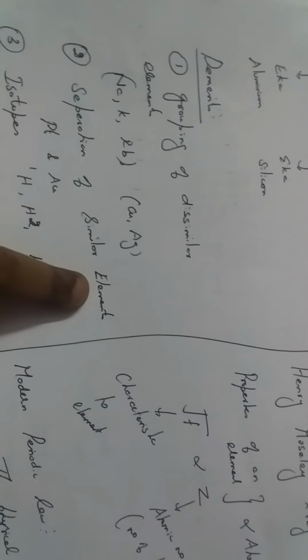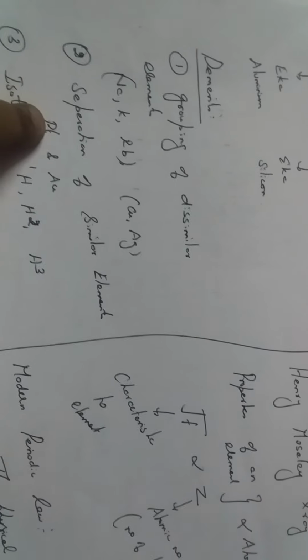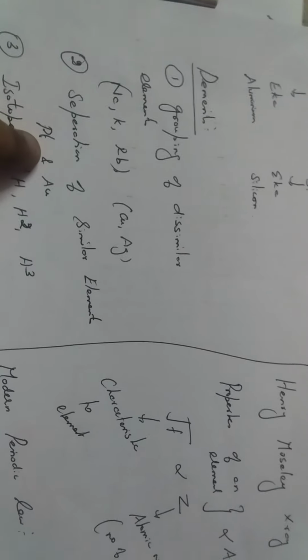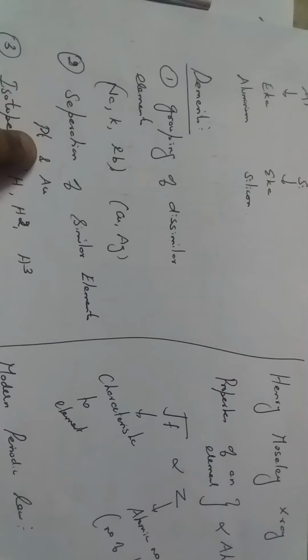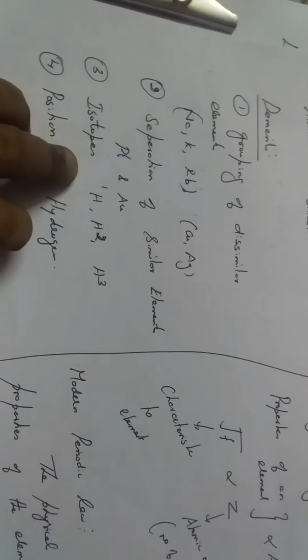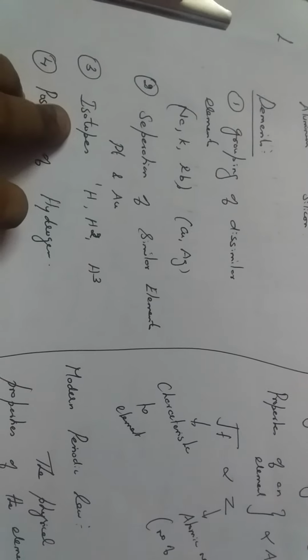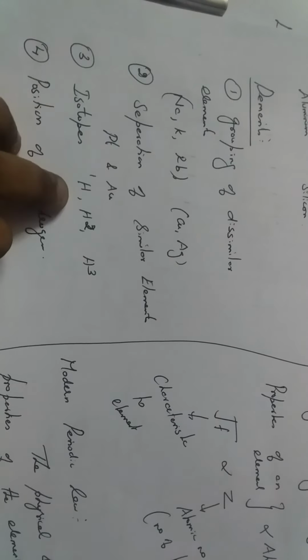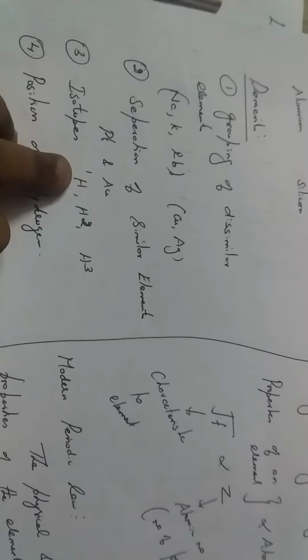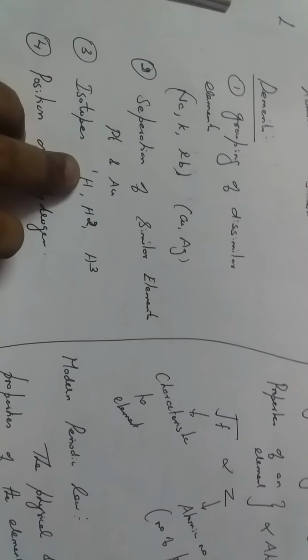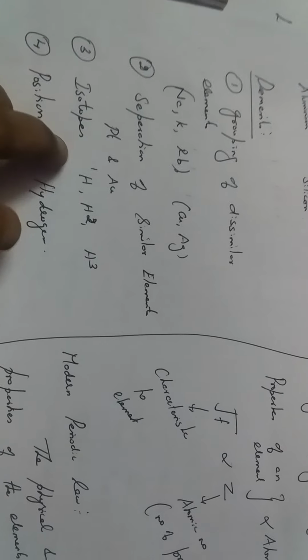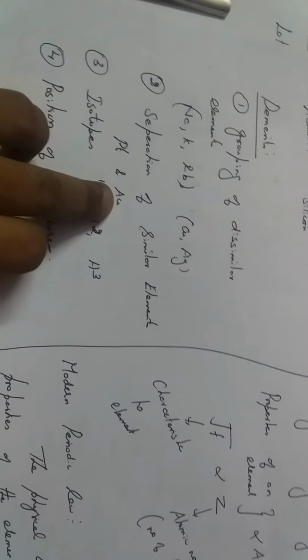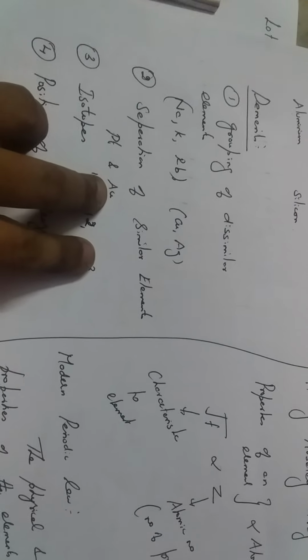And the separation of similar elements. Platinum and gold have similar properties, but these two are separated in his arrangement. He also does not explain where the isotopes are kept. Isotopes have the same atomic number but differ in their mass number. Here, for hydrogen, isotopes 1, 2 and 3 are not specified in his arrangement.